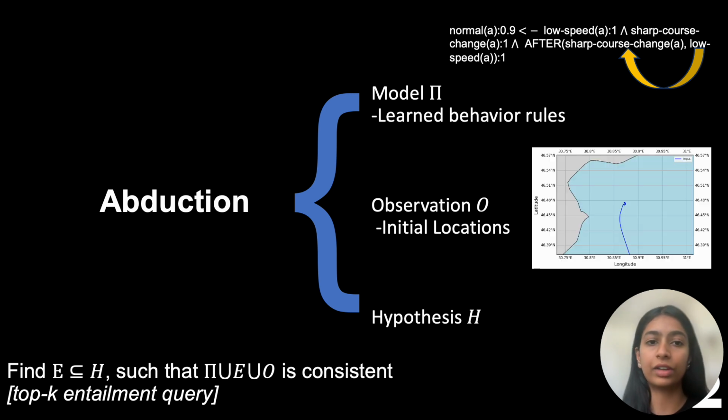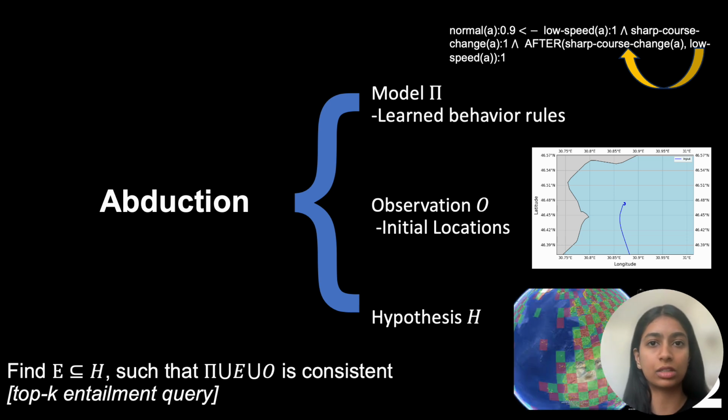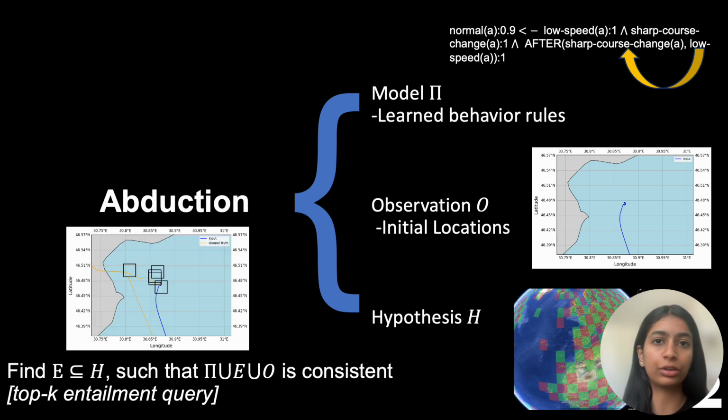We have a set of observations, which is basically the initial set of locations that the agent passed by before going dark, and for which we have many such possible regions where we want to search to find that agent, which we call a hypothesis set H. And the goal is to find an explanation that's a subset of H such that it's consistent with the behavior model as well as the initial agent locations. And we use a top K entailment query to do so, which gives us K regions like these black boxes.